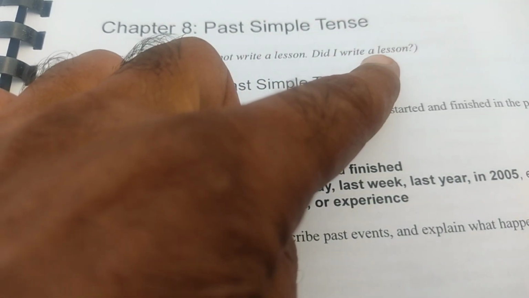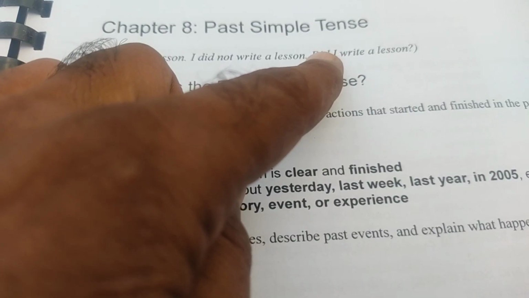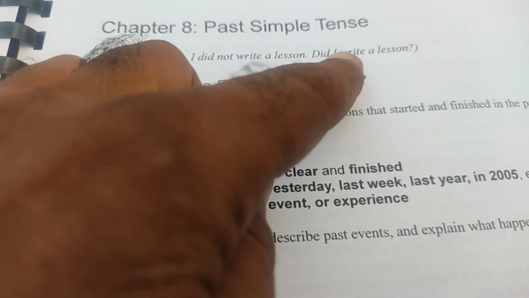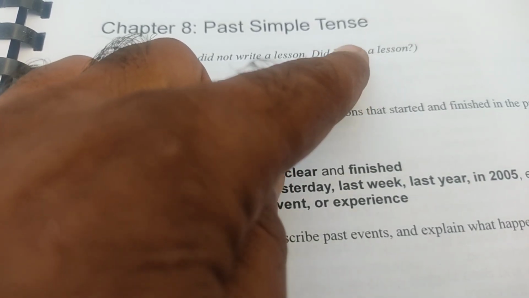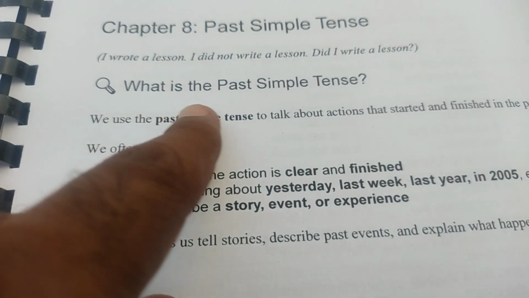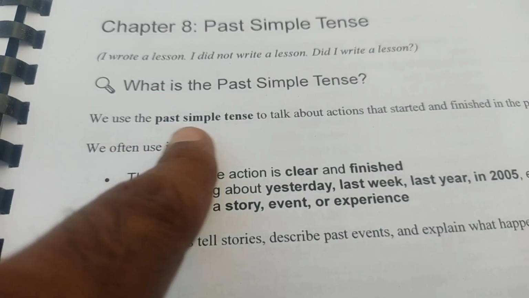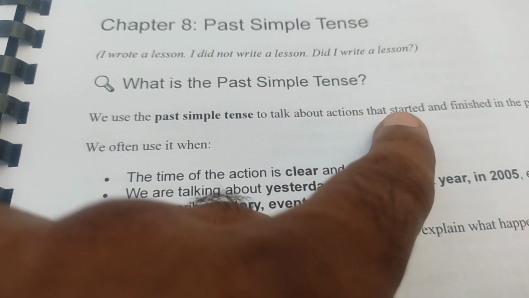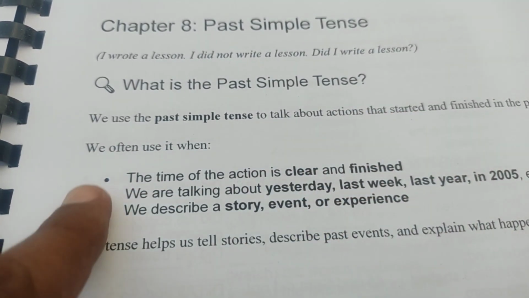Did I write a lesson? When you put did in front of the sentence, then you have to use the first form of the verb again. This is an interrogative sentence. Okay, here we have what is the past simple tense. We use past simple tense to talk about actions that started and finished in the past.